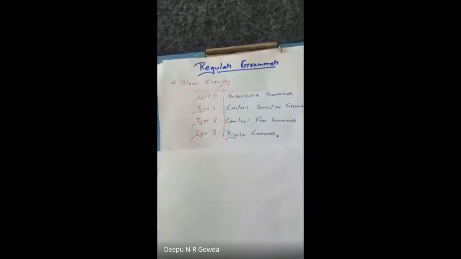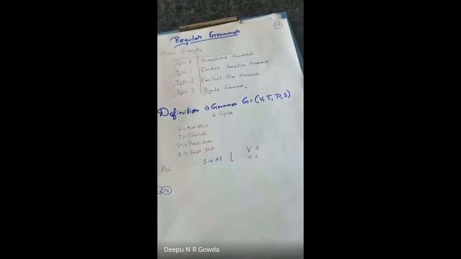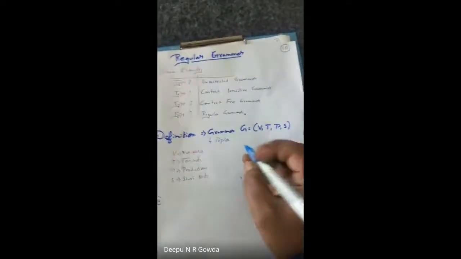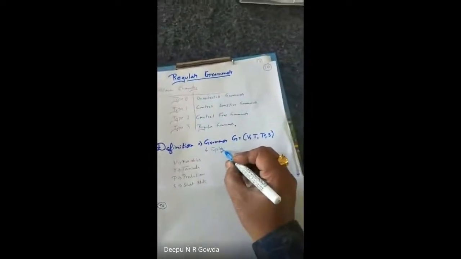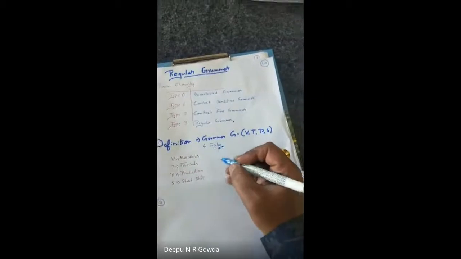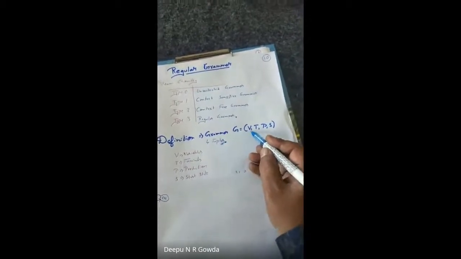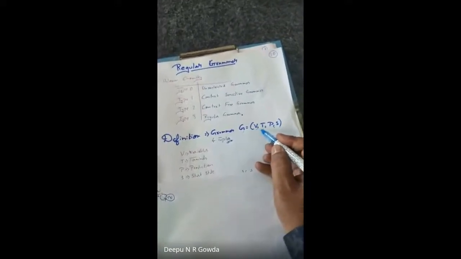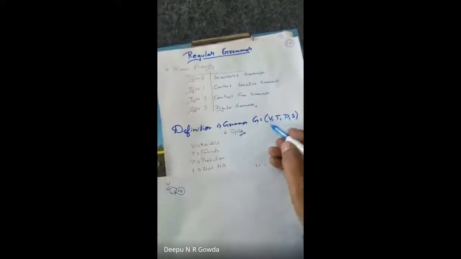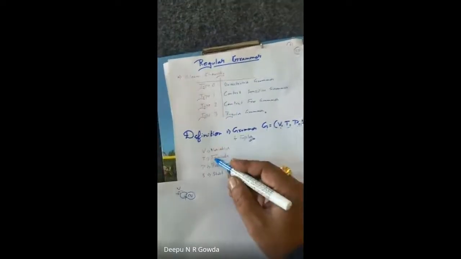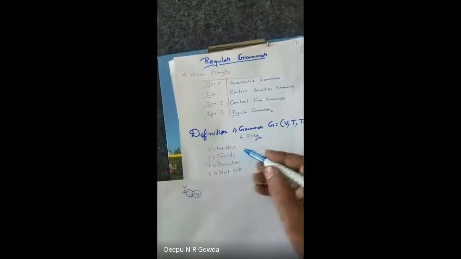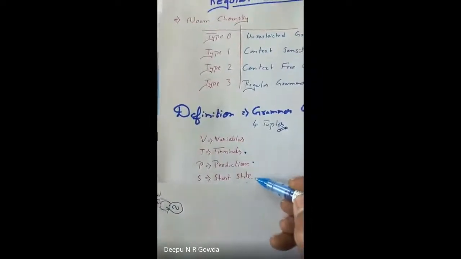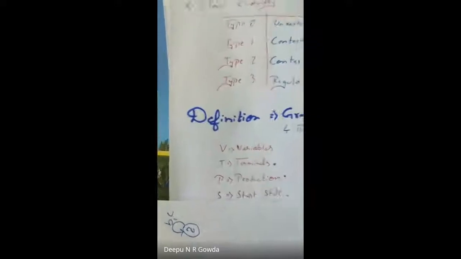Now let me define what exactly a regular grammar is. A regular grammar is always defined using four tuples: G equals V, T, P, and S. What are V, T, P, and S? V stands for variable, T stands for terminal, P stands for production, and S stands for the starting state.